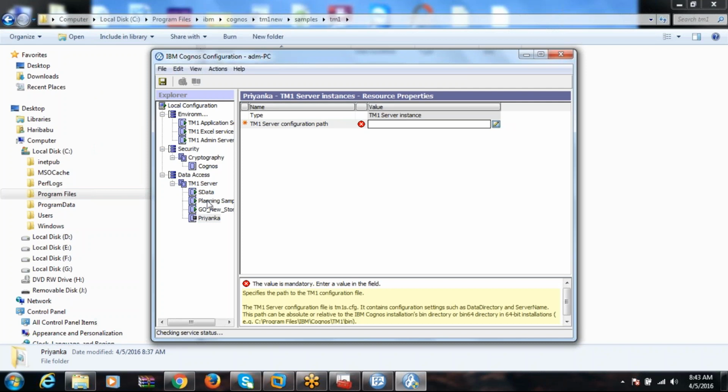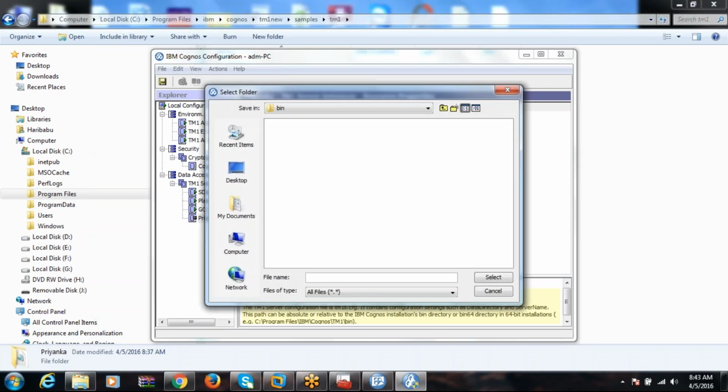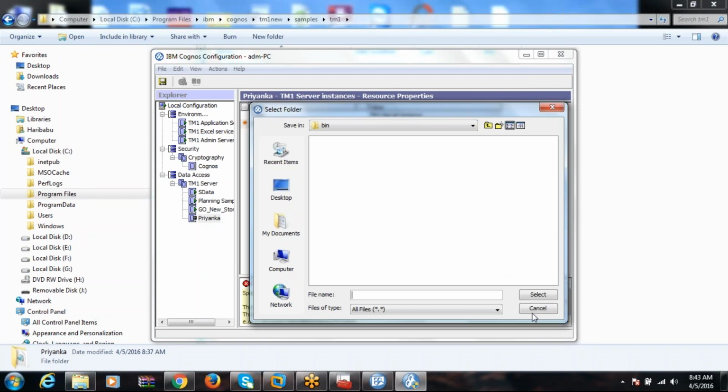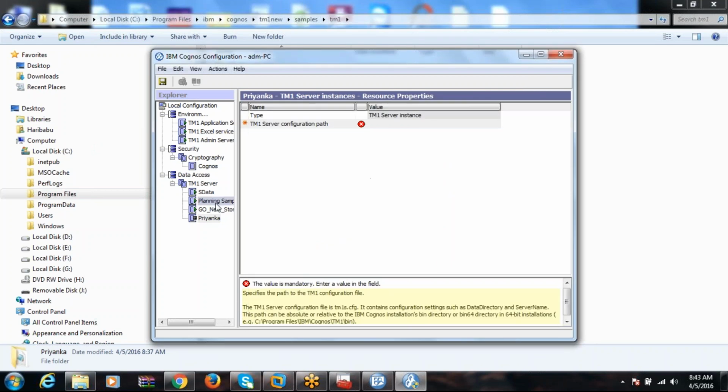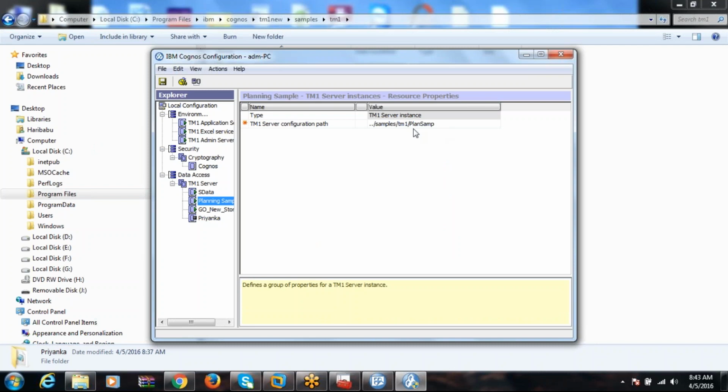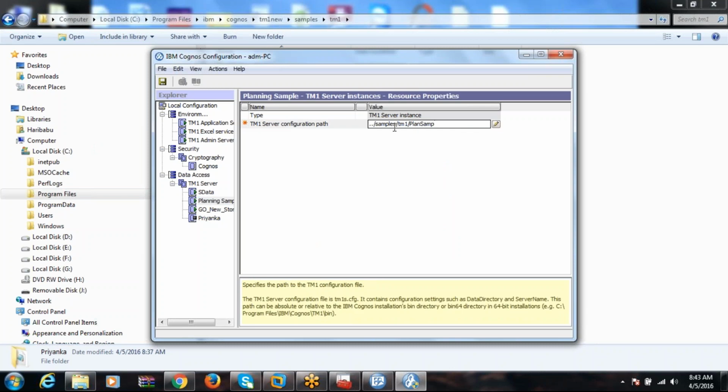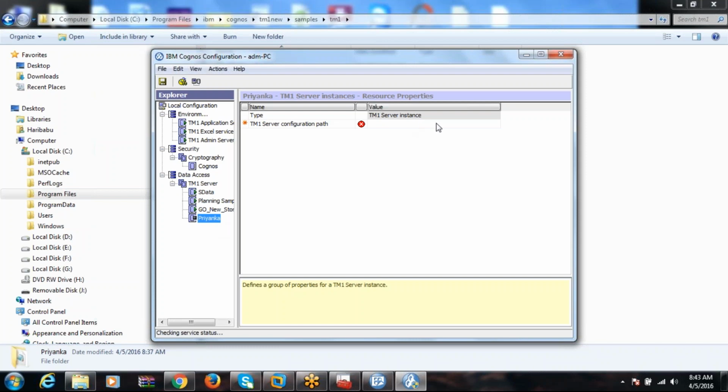See, for example, if you go to the previous one, you just see what the previous servers have given. Same thing you have to give. Okay. Just cancel it here. You see this one, planning sample, right? So you need to go to that particular place. Same thing.